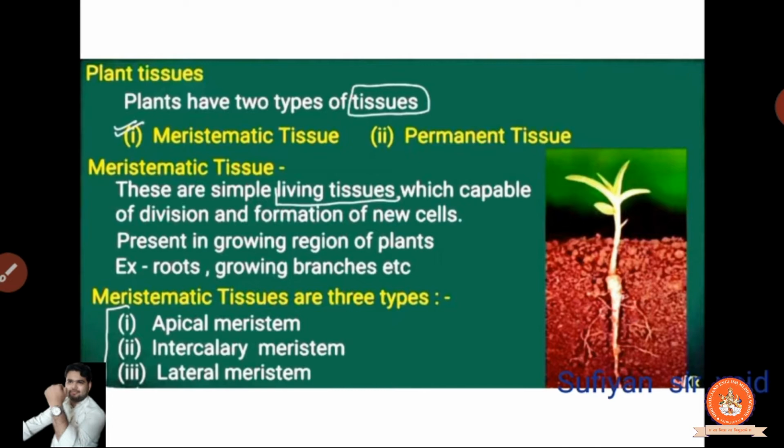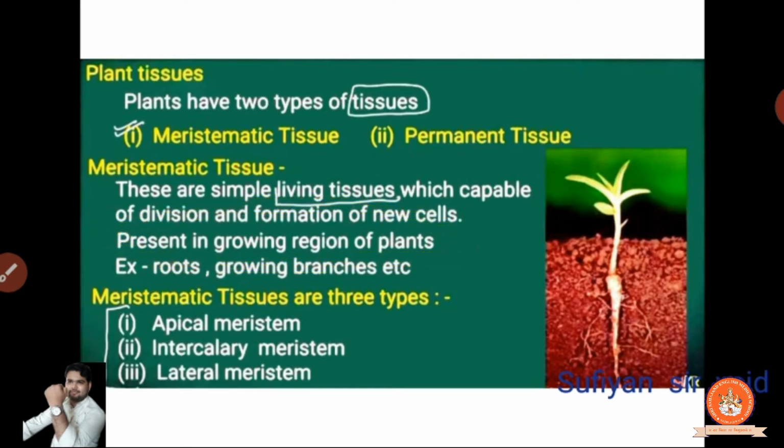So if there is growing, means what? They give new branches, new leaves, means what? It is going to divide. So it is capable of division. Clear? And formation of new cells. Simply, if they form new leaves, means what? It forms new cells. Clear bacha? Present in the growing region of the plant.